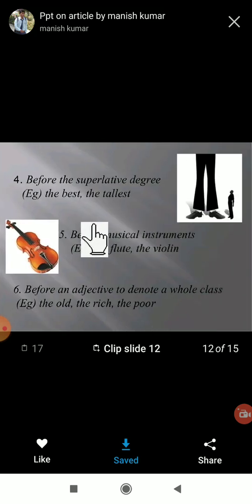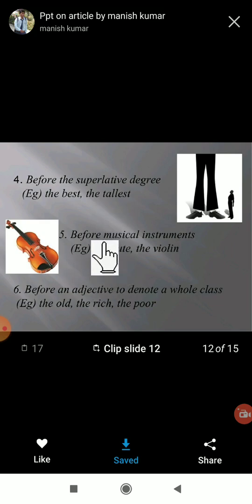Here again, we use it before the superlative degree. There are three degrees, you know: positive, comparative and superlative. So the best, the tallest. These are superlative degree words, so before them also we are using "the".